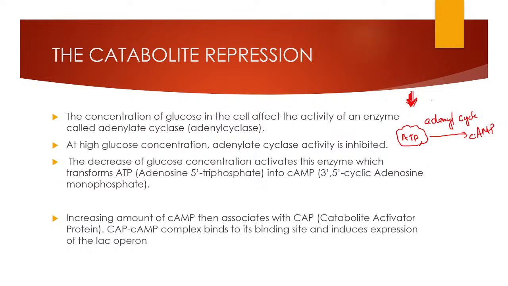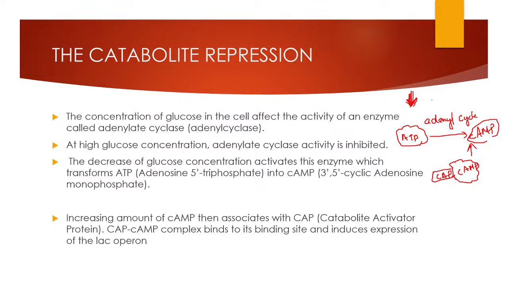energy is spent here. Okay, so when more cyclic AMP is produced, this cyclic AMP will bind to another protein called catabolic activator protein. It will associate with this catabolic activator protein and form a complex.